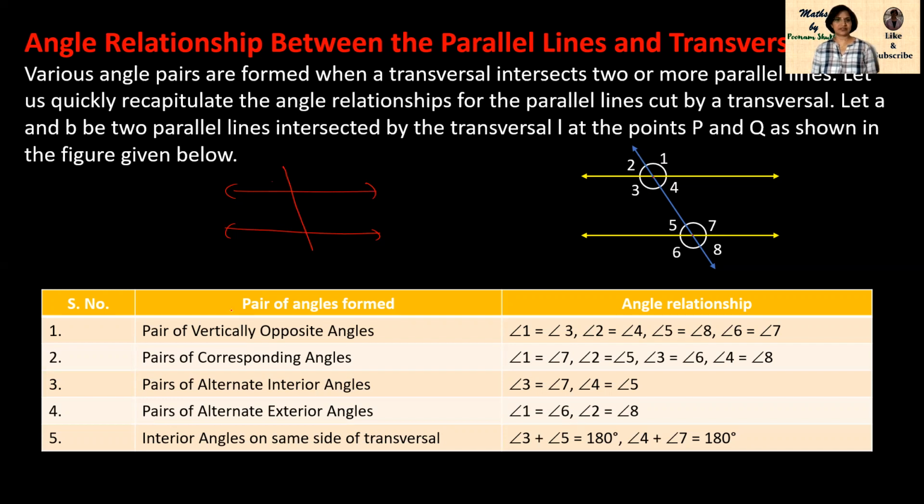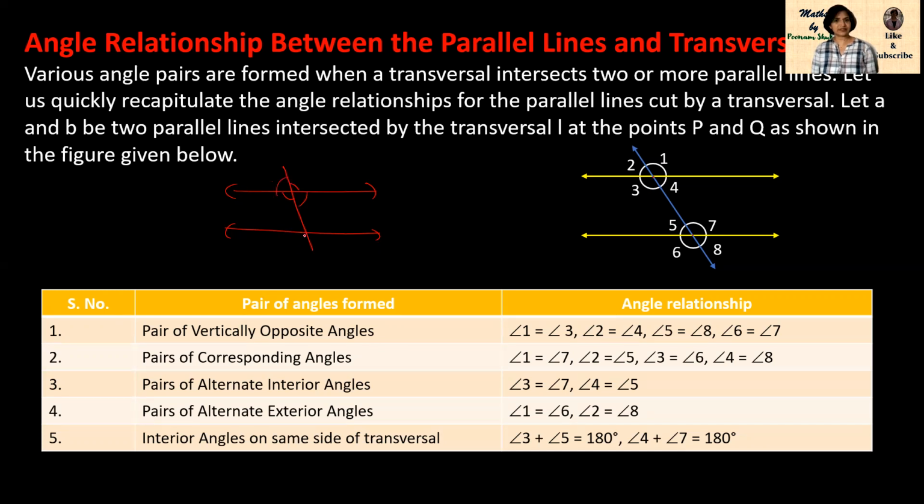Pairs of vertically opposite angles. We have already learned that if two lines are intersecting, then this and this pair, these two are vertically opposite angles. These two are vertically opposite angles.